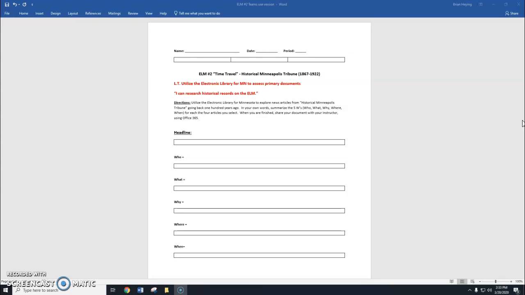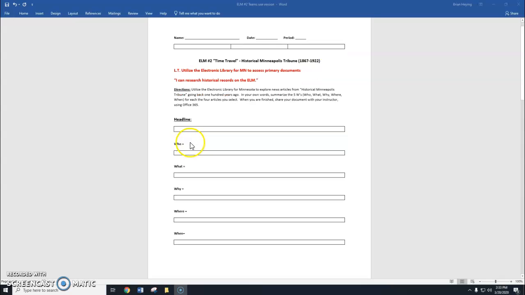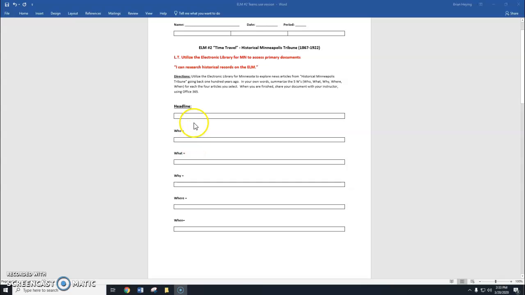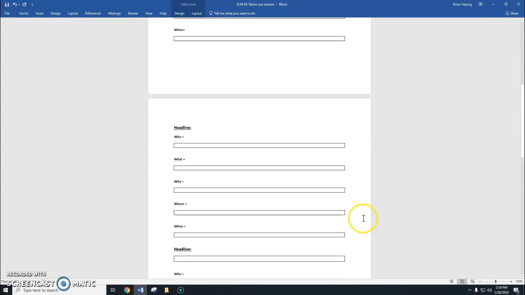And so you'll see here on this document that it's got some tables for you to fill out. So you can do this online. Your name, your date, your period, you just put those in the boxes down there. So each of these 4 articles have the headline, which you would put in here. You've got the who, so what is the article about? What are they doing? What's going on in this article? Why is what's happening? Where is it happening, and when does it happen? Those are the 5 W's, and you'll be doing that 4 different times.